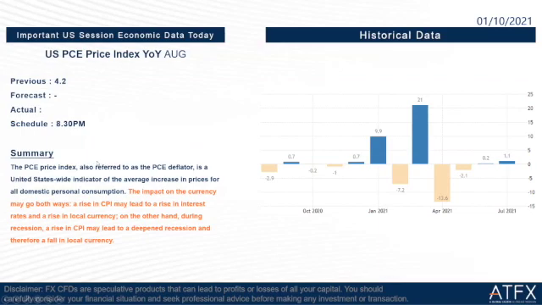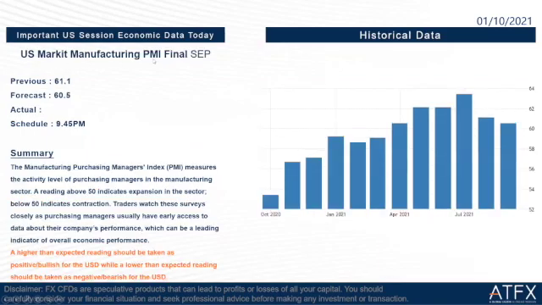Okay, so we go to the next one, which is US Markit manufacturing PMI final, September. Previous is 61.1, the forecast is at 60.5, and the data release time is at 9:45 tonight. A higher than expected reading should be taken as positive for the USD, while a lower than expected reading should be taken as negative for the USD.